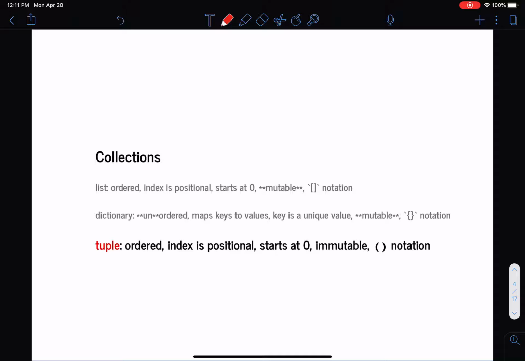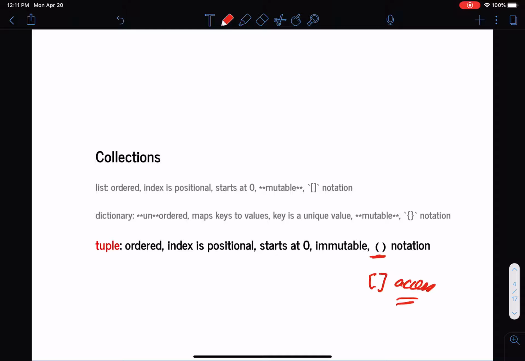Now, a tuple, just like a list, is an ordered collection where the index is positional starting at 0, but the tuple is immutable, meaning that once we create a tuple, its values cannot be modified. And then lastly, to declare a tuple, we're going to use parentheses, but to access elements in a tuple, we will use square brackets.